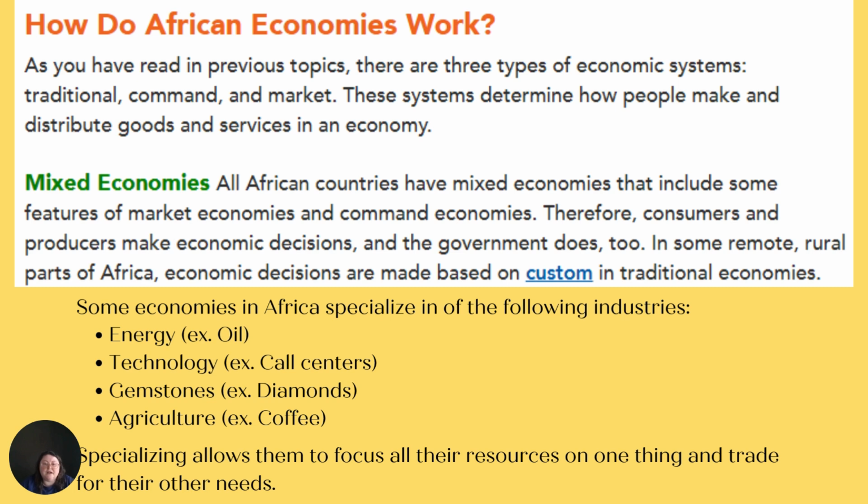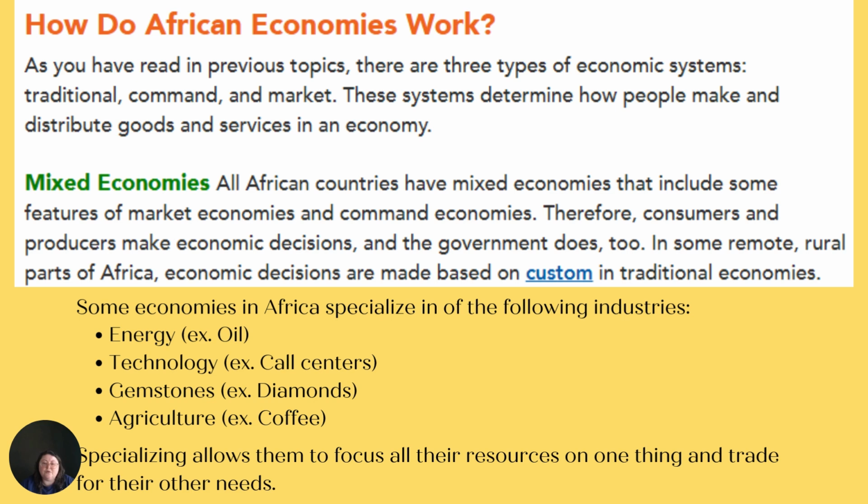How do African economies work? As you have read in previous topics, there are three types of economic systems: traditional, command, and market. These systems determine how people make and distribute goods and services in an economy. All African countries have mixed economies that include some features of market economies and command economies. Therefore, consumers and producers make economic decisions, and the government does too.